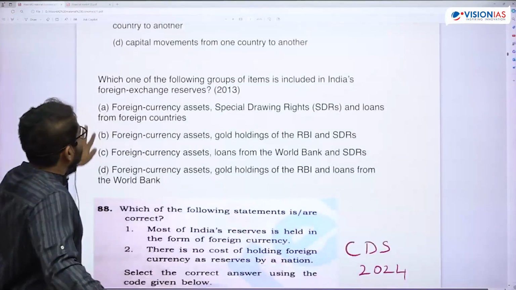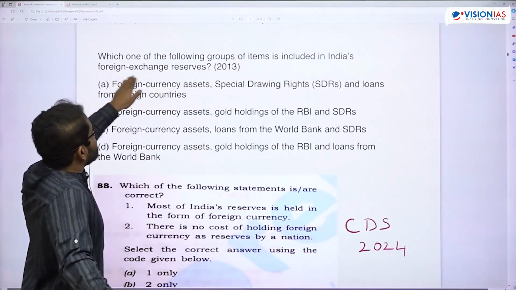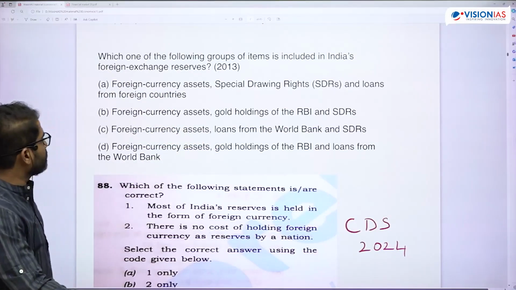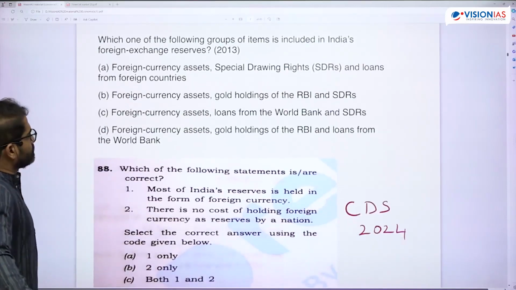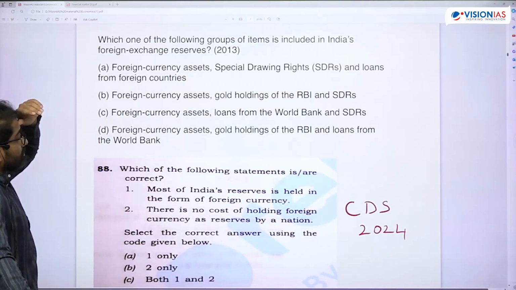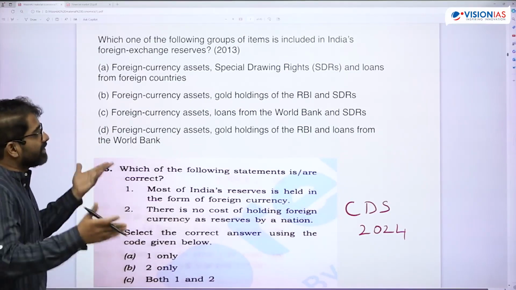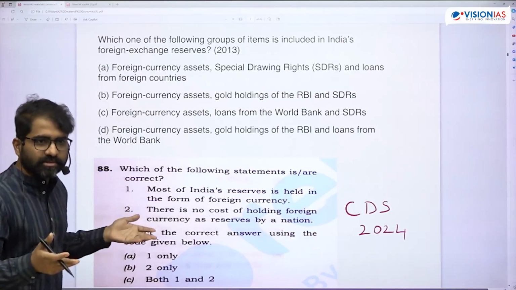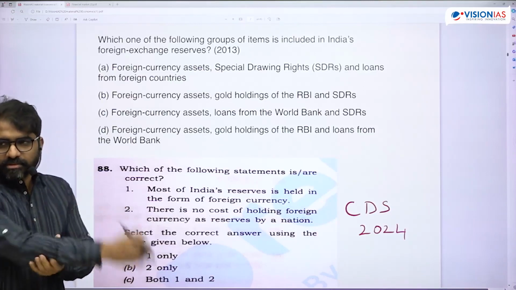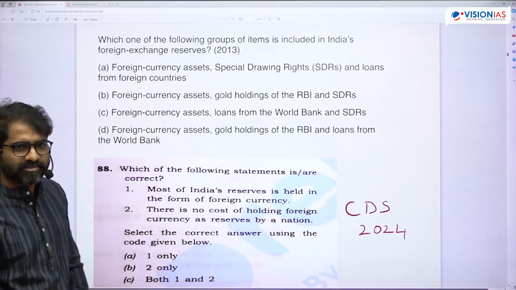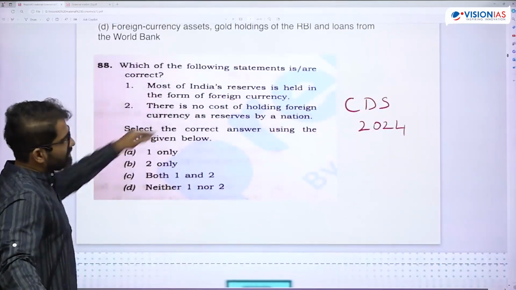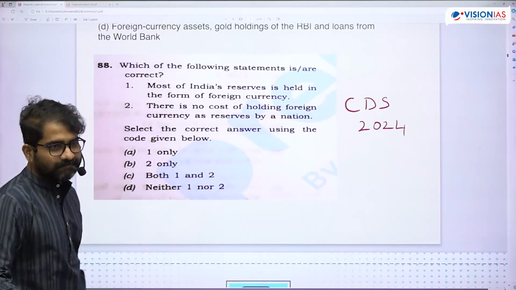Yes. Now, which one of the following groups of items is included in India's forex reserve? Previous question, 2013. Just because RTP is not there, you will not mark something else. That is what you have to learn from that question. Is that okay? Understood? The less we think, the better we mark. Okay, so I think this option, okay, right. Clear? Okay, so this was asked in 2024 CDS.